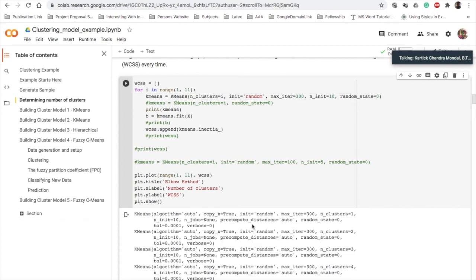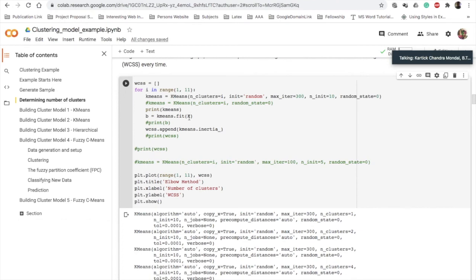Then every time it uses random instead of k-means++. You can also customize it, sometimes using random and sometimes k-means++, and see the output by writing the code accordingly.